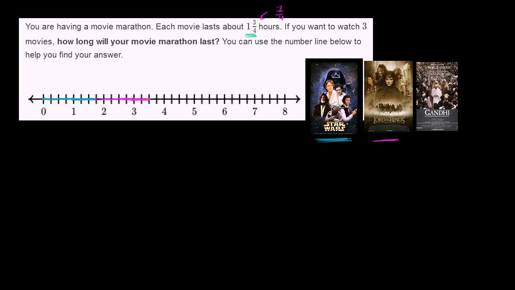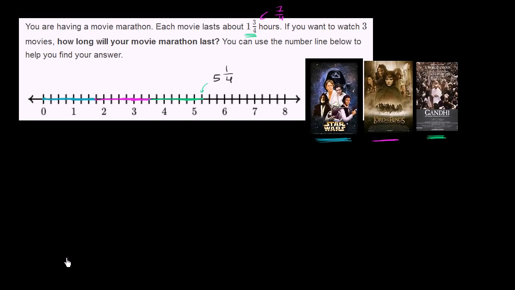And now let's do it in green. So Gandhi is actually a good bit longer than 1 3/4, but it's a good movie, so I put it here just because it's one of my favorites. And so let's do another 1 3/4 hours. Or we could view that as 4/4 plus 3/4 hours, or 7/4. 1, 2, 3, 4, 5, 6, 7. So that gets us to 5. So this point right over here is 5 and 1/4 hours.